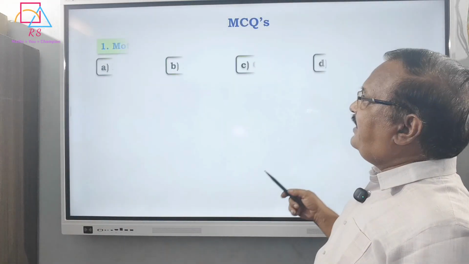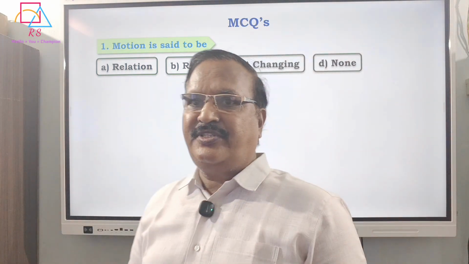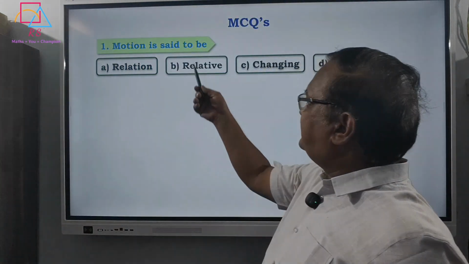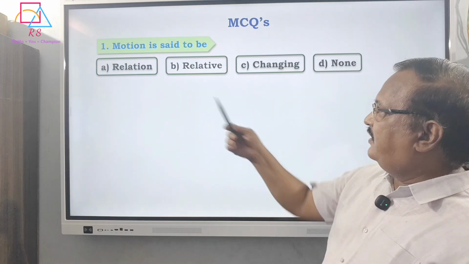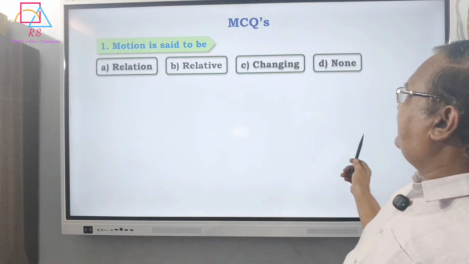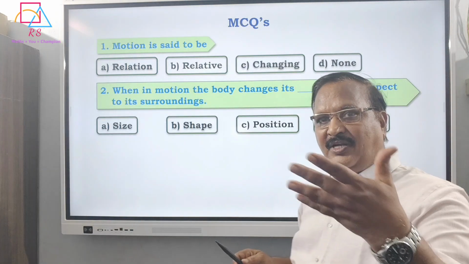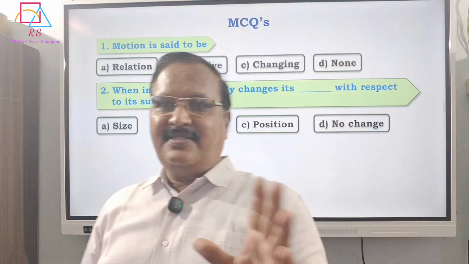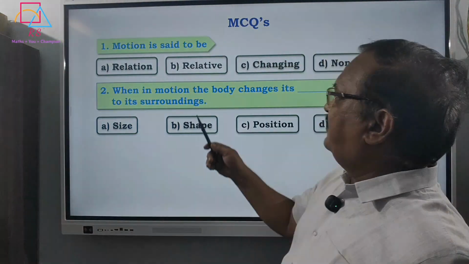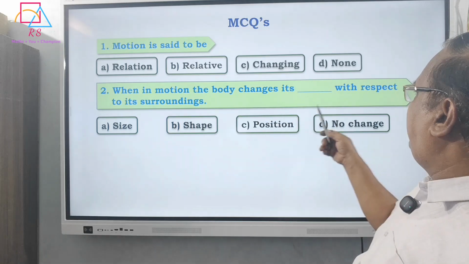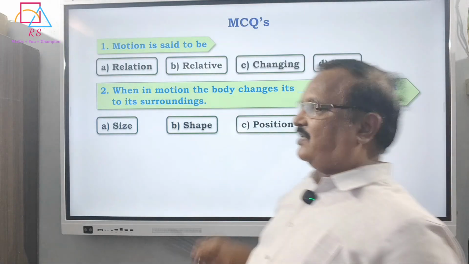Let us have a small test on the motion we have learned just now. I will be giving you MCQs, you just answer them. MCQs means multiple choice questions. The first MCQ: motion is said to be dash. Options: relation, relative, changing, none. Keep the answers with you on a paper. I will give the answers after all three questions. Second: when in motion, the body changes its dash with respect to its surroundings.